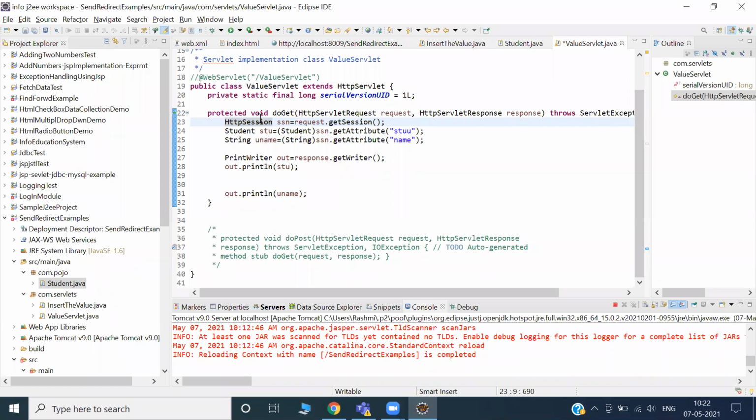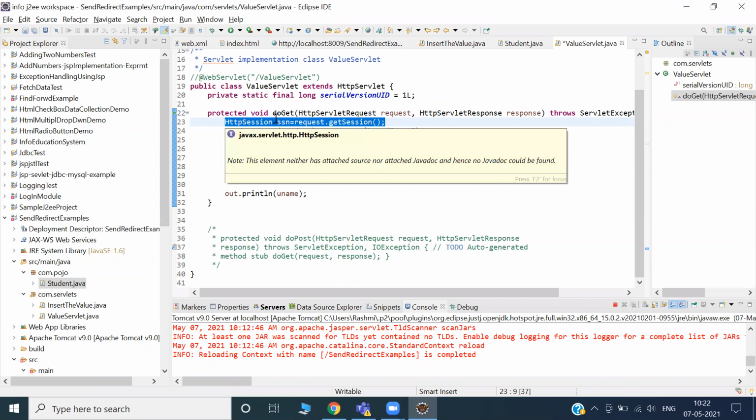Because previously, in send request dispatcher, we were not required to create the request object directly. We were using request.getAttribute, right? But here we have to create the session object. There's an extra step you have to do.